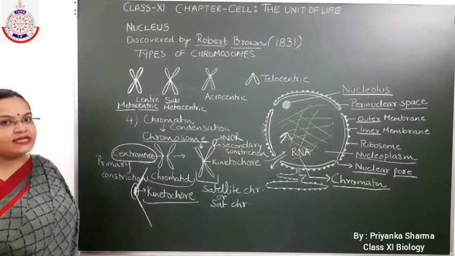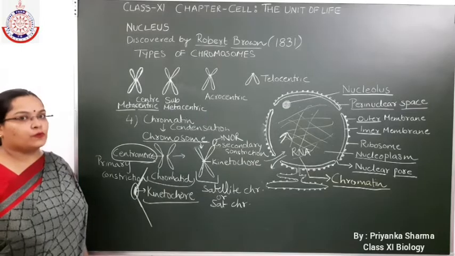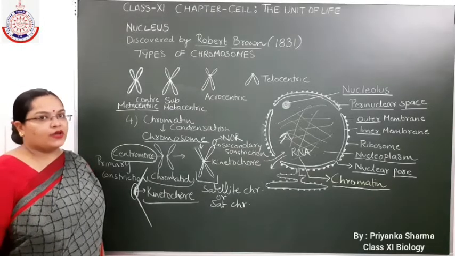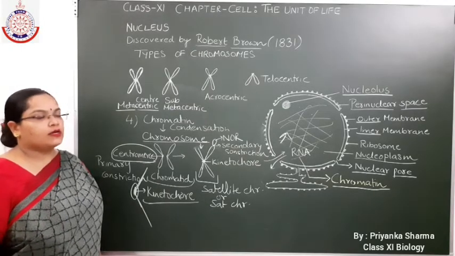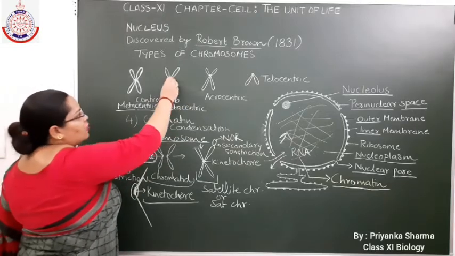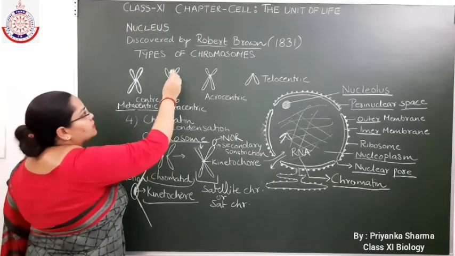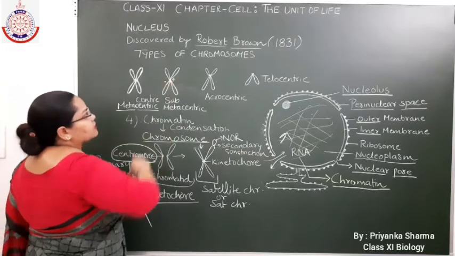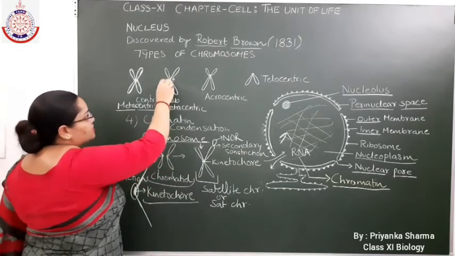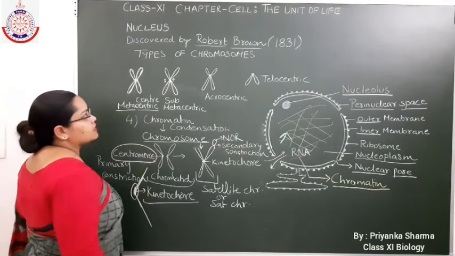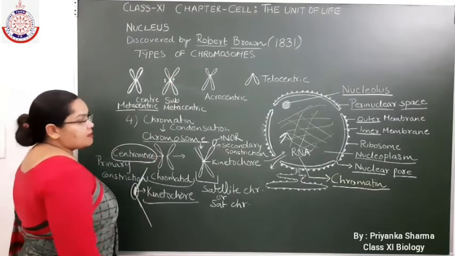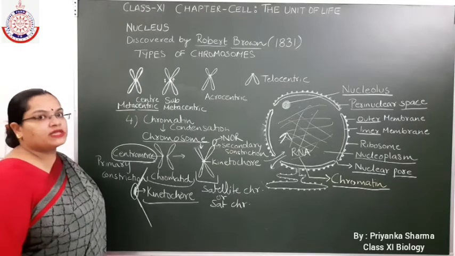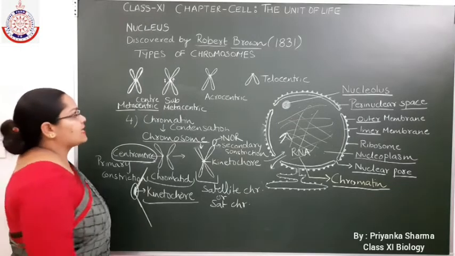Now, the second is submetacentric chromosome. In submetacentric chromosome, the centromere shifts somewhat upward from the center point, so that the arms of the chromosome become unequal in size.